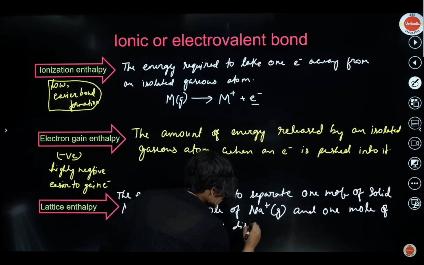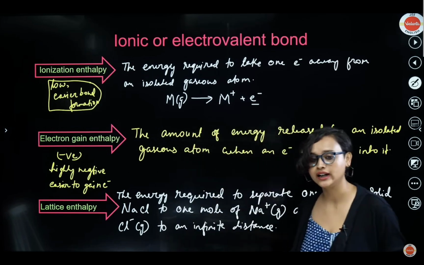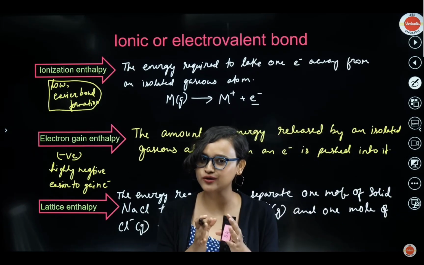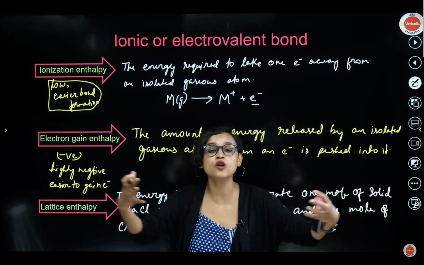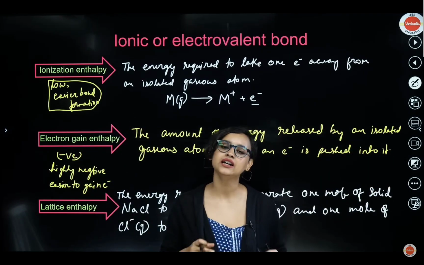See, it should be infinite distance, and wait a second, let me explain this. Why do we write infinite distance? Well, that's because if they are closer to each other, positive will attract negative, and NaCl will form again. So you separate them to such a distance from where they cannot come back and form the lattice again. That is why we say that it is infinite distance. Get my point? Okay.